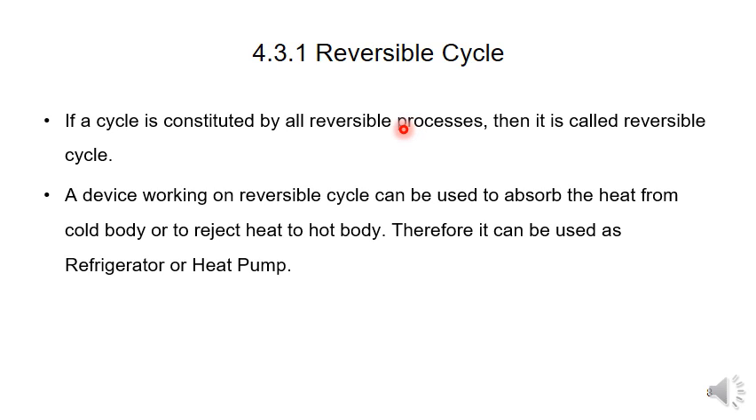In a reversed cycle, external power is required for its operation so that heat can be extracted from the cold body and rejected to a hot body. Examples where we use the reversed cycle are the heat pump and the refrigerator. So what are the conditions of the reversible cycle?